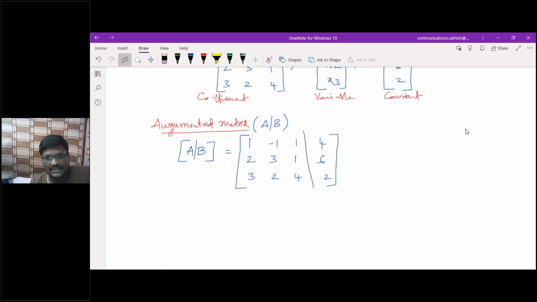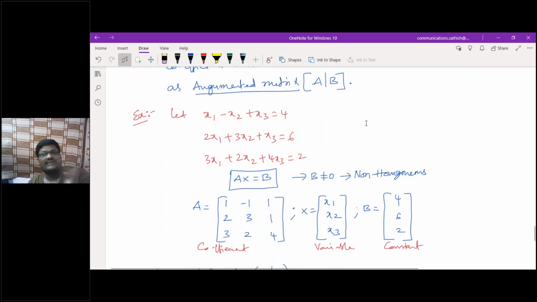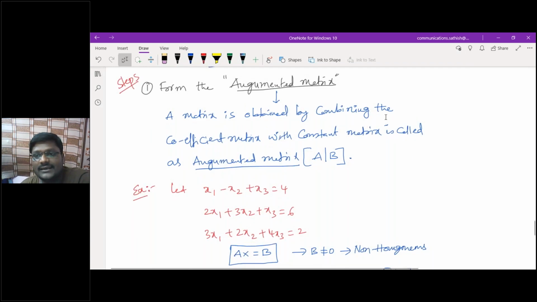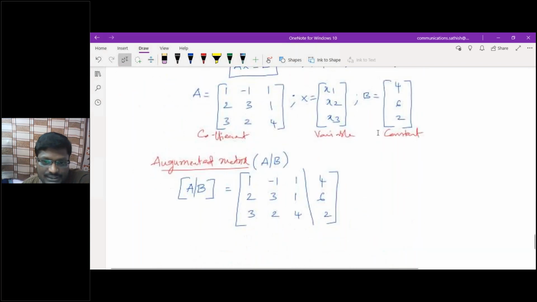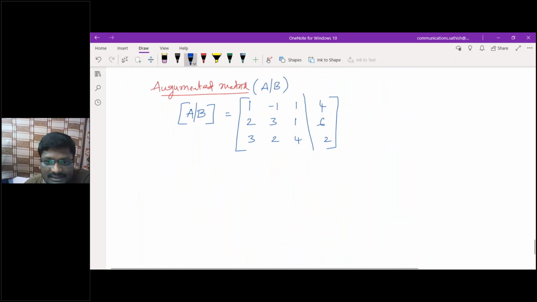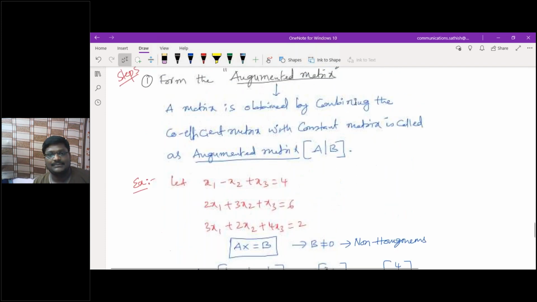So this is the first step you have to follow here. This is not required for a homogeneous system of linear equations. Why is it not required? Because the constant matrix is 0, that is B is equal to 0. Whether you consider an augmented matrix or not does not matter. For a homogeneous system, this 4, 6, 2 will become 0, 0, 0. So this is the first step.